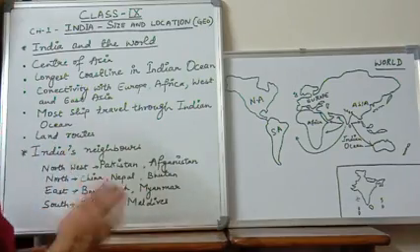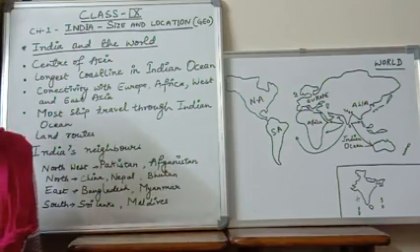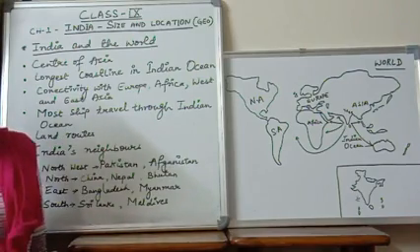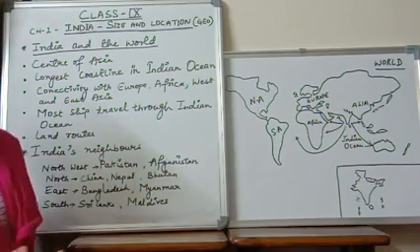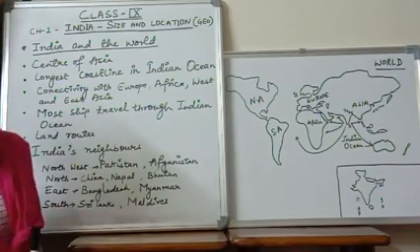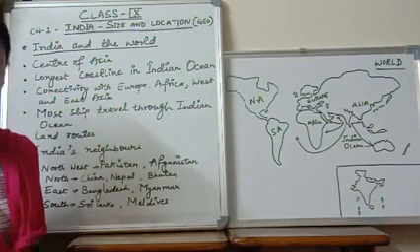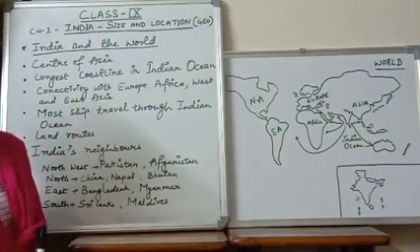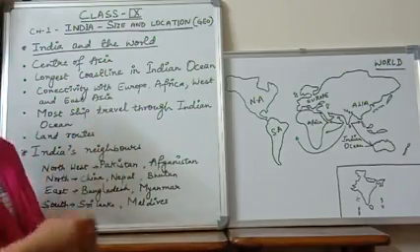Okay. Now next, it has good land routes also. It has many passes across the mountain ranges. You all know that we have the Himalayan ranges in our north, so we have different passes there in the Himalayan ranges, which helped our ancient travelers reach different areas.